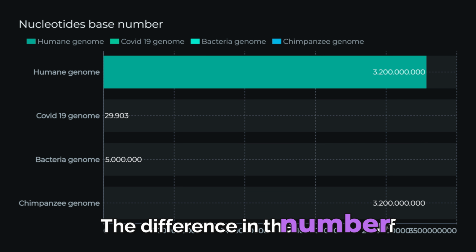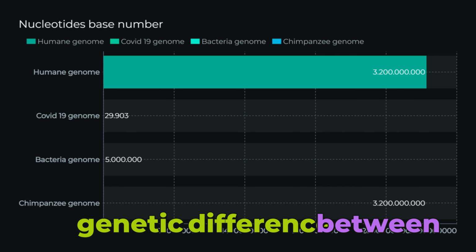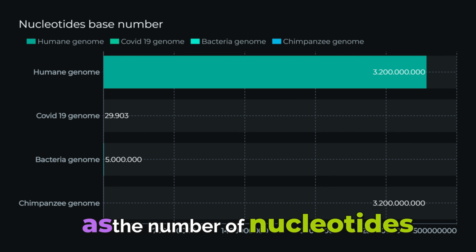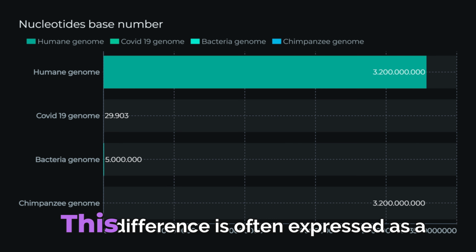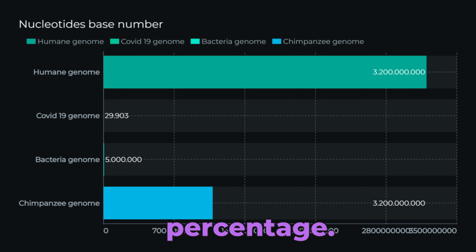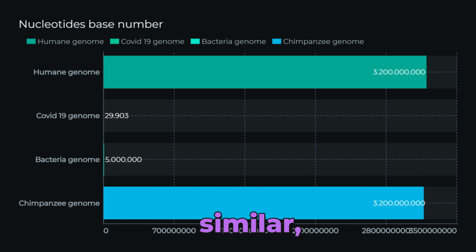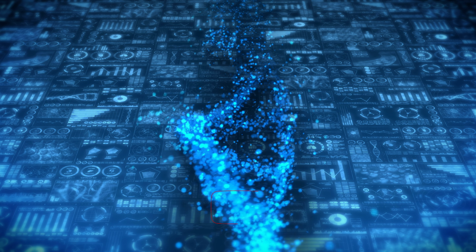The difference in the number of nucleotides, or nucleotide gap, refers to the genetic difference between individuals, populations, or species, which can be expressed as the number of nucleotides that differ in a certain gene or genome. This difference is often expressed as a percentage. For example, human and chimpanzee genes are 99% similar, which means they differ in only 1% of nucleotides.